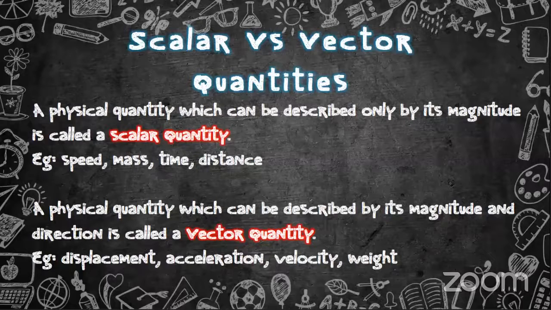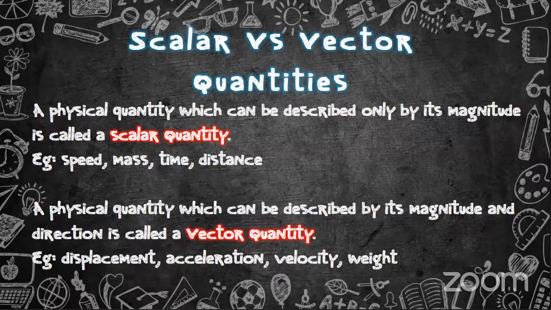A physical quantity which can be described only by its magnitude is called a scalar quantity. Speed, mass, time, and distance have only a magnitude. That means a value is there, but no direction. A direction is not there, only a value is there, right? So that is known as a scalar quantity.